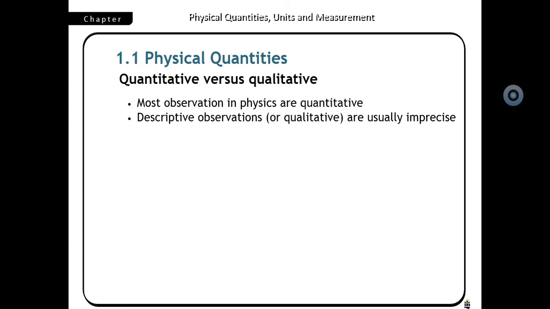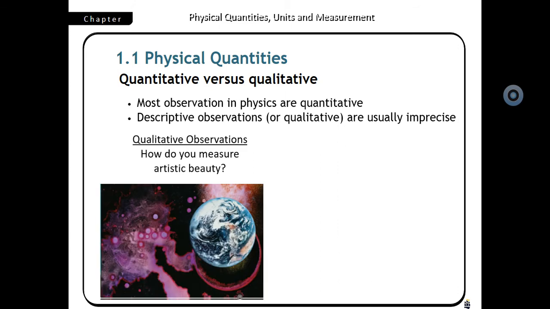Most observation in physics should be quantitative. Quantitative means there is a fixed quantity which can be easily measurable. Descriptive observations are usually imprecise. Imprecise means they don't have a fixed value, they don't have precision in the calculation.